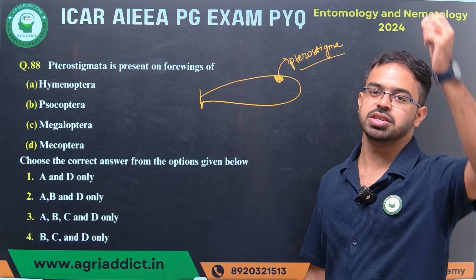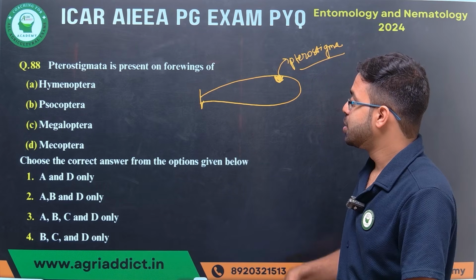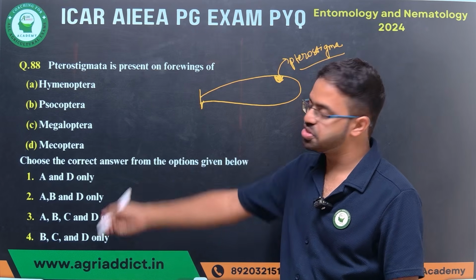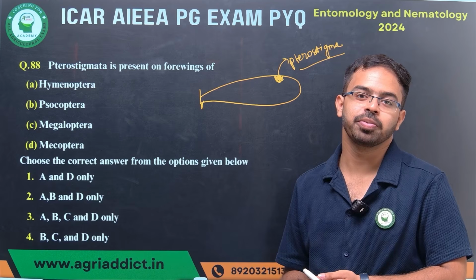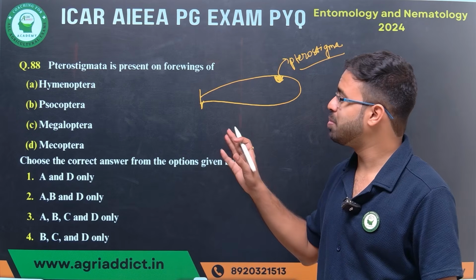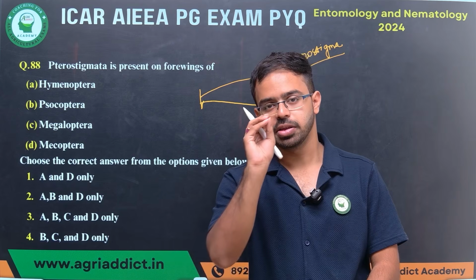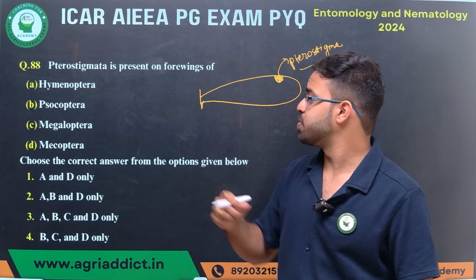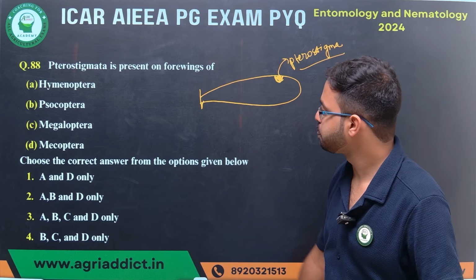Normally everyone will know that it is present in Odonata. But you will find Odonata is not mentioned, so what is the answer? Is the question right or wrong? Remember, except Odonata, there are many insect groups where pterostigma is present.